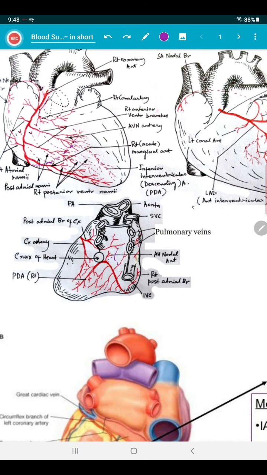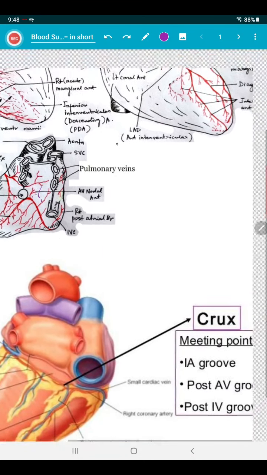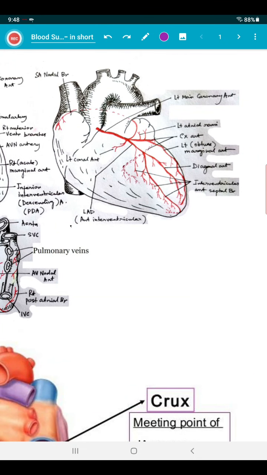This concept is clear. Now the left coronary artery. Here you can see the left coronary artery diagram. The right coronary artery was originating from which part? The right anterior cusp. The left coronary artery is usually wider than the right coronary artery and supplies a large volume of the myocardium, so it is the main one. The left coronary artery arises from the left posterior aortic sinus. We have seen that. Left coronary sinus is commonly a clinical term to denote this.